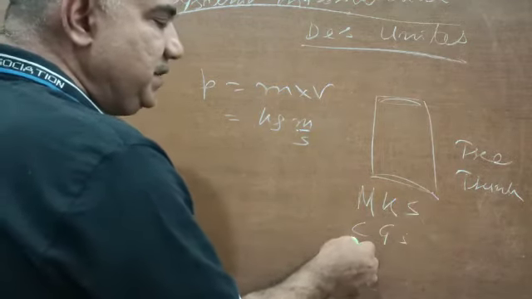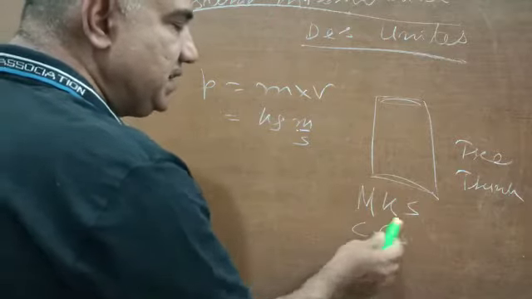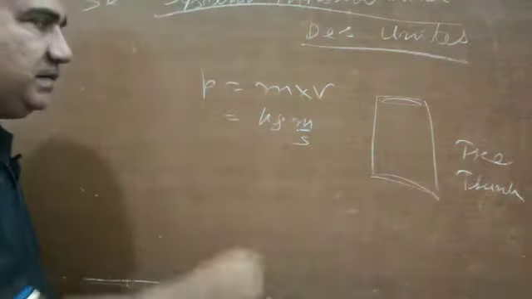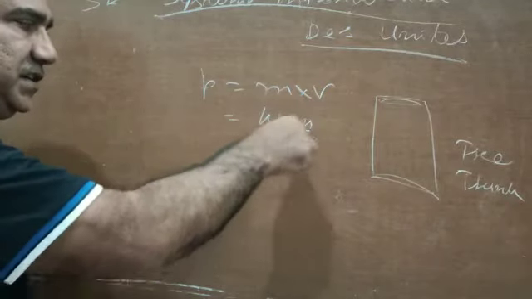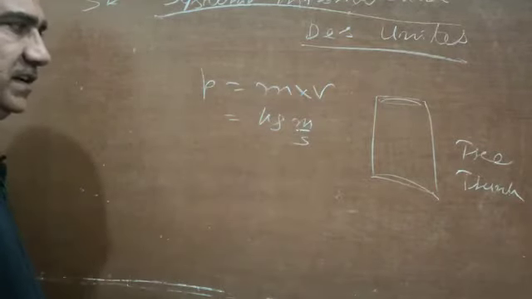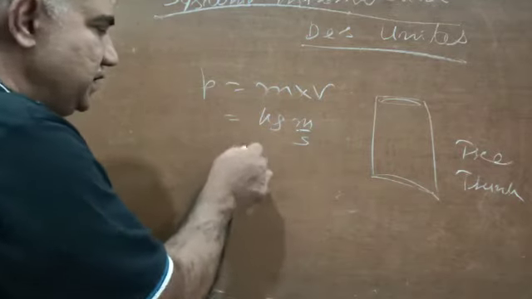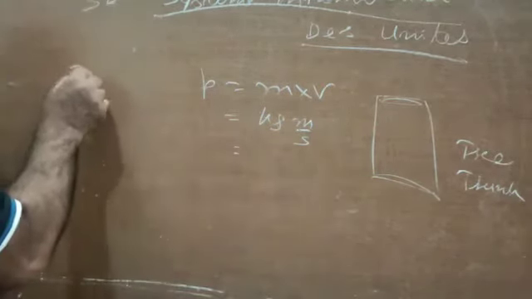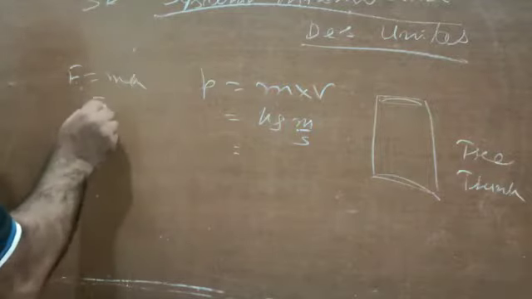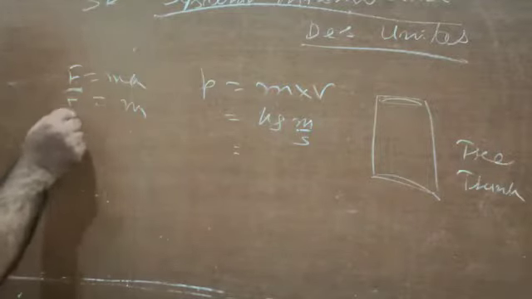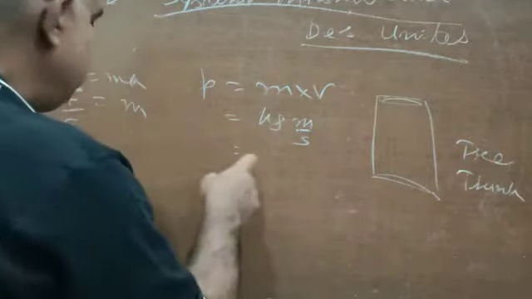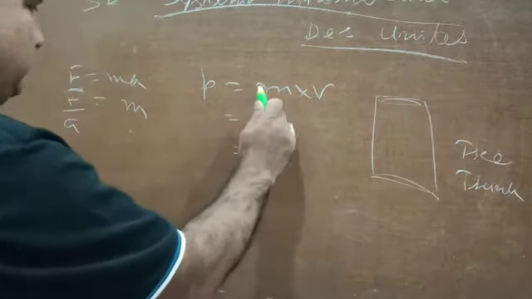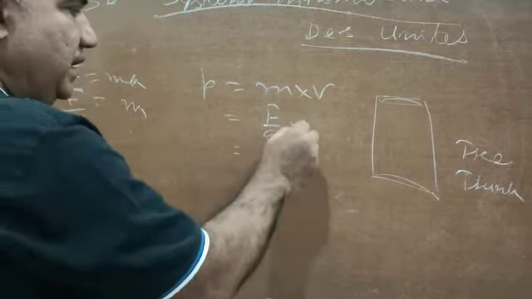Here it was centimeters, grams, and again seconds. So the MKS and SI systems both have velocity in meter per second and mass in kg, so this could be written as kg meter per second. Sometimes this unit is also expressed using F is equal to ma, given by the second law of motion, so m can be written as F upon a. So in place of m I write F upon a into v.